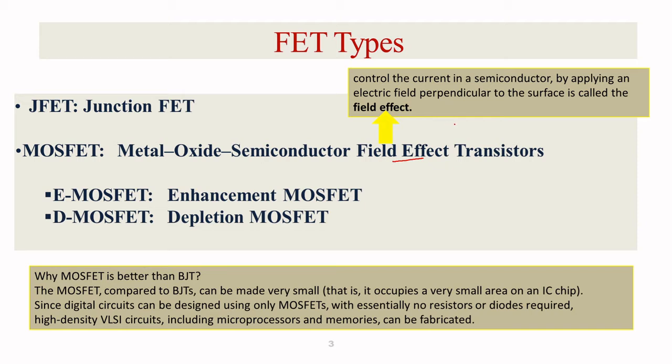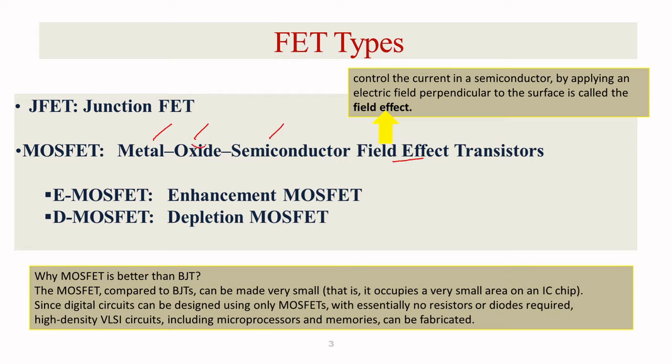How? In the MOSFET, by applying the electric field perpendicular to the surface. If you take a common source, it will be applied at the gate. So that is perpendicular to the surface, based on the field which is generated below the dioxide. Here you can see metal is the first layer, oxide will be the second layer, and semiconductor will be the third layer.